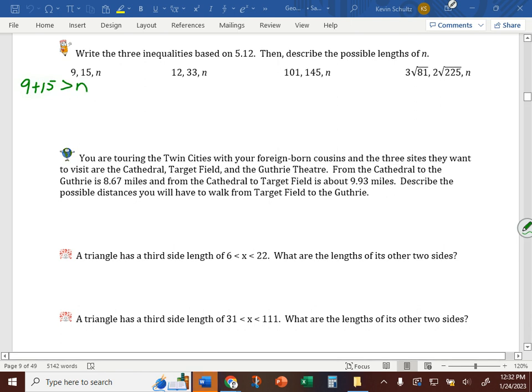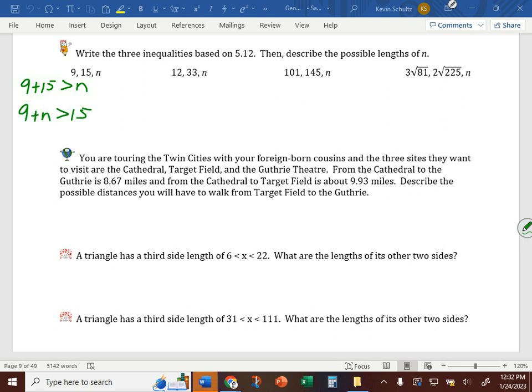What else do we know? 9 plus n is greater than 15. We know that 9 plus n has to be greater than 15. And the third one? 15 plus n has to be greater than 9. Okay? Just different combinations using all three of the same values. Which one's worthless? The third one, right? Because 15 is already greater than 9. It gives us no information about n because n could be literally any positive value, which again, it has to be a positive value. It's a distance, and that's not going to help us.